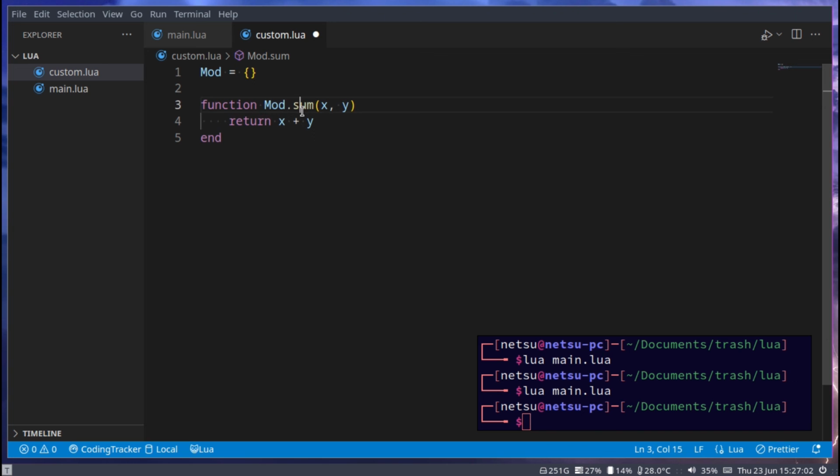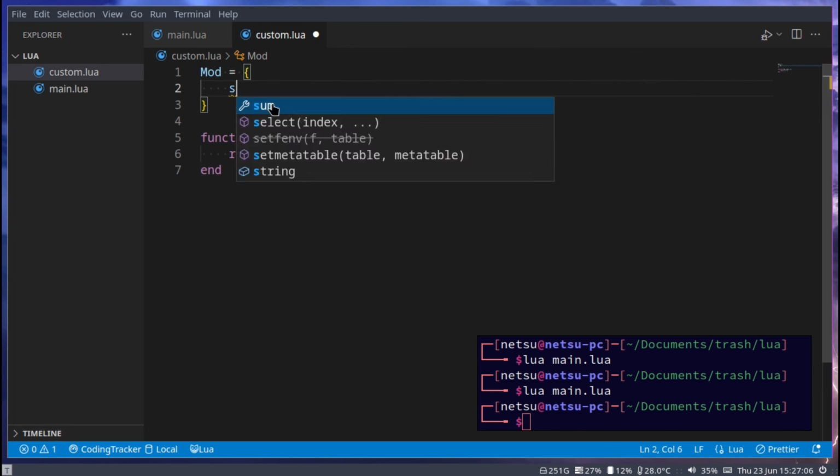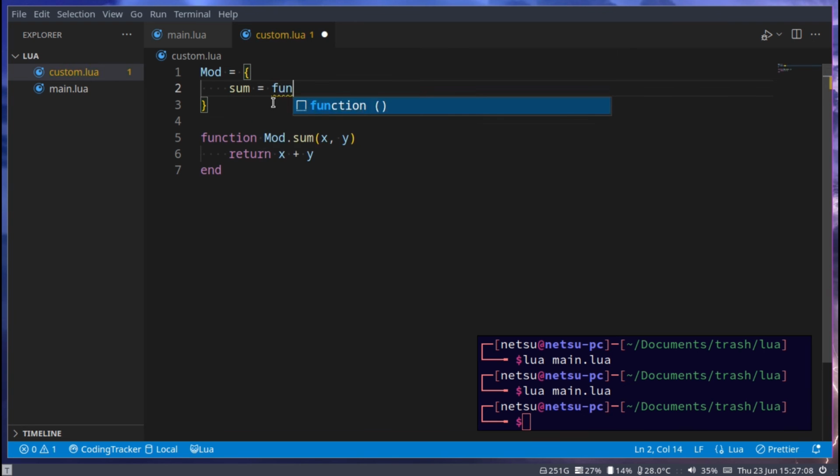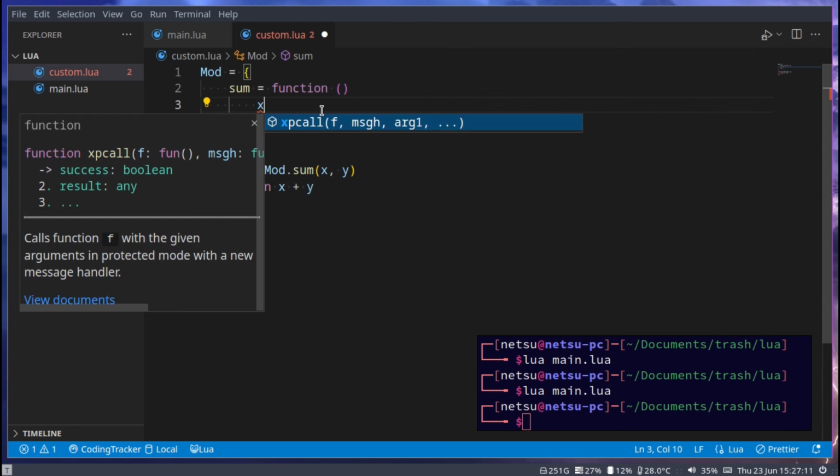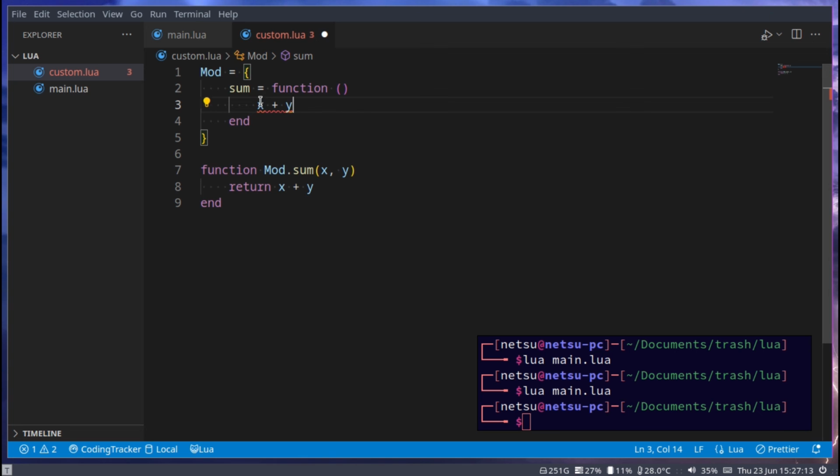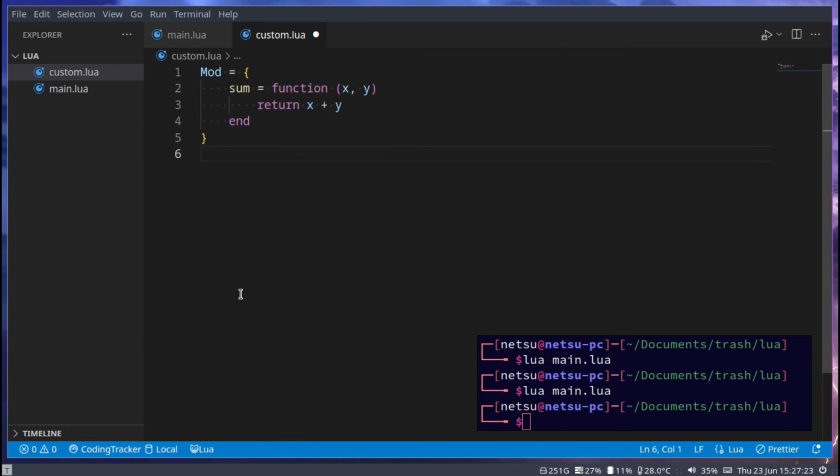So we're putting the sum as part of this mod here. You could also go sum is equal to function and then say x plus y. This is just as valid if you just say return, because these two mean the same thing if we were to put an x and y here. So this would be the same thing.